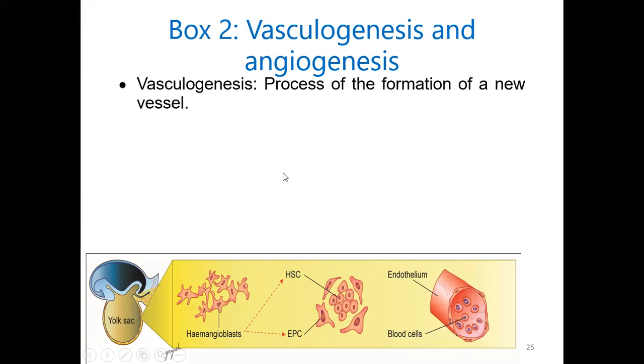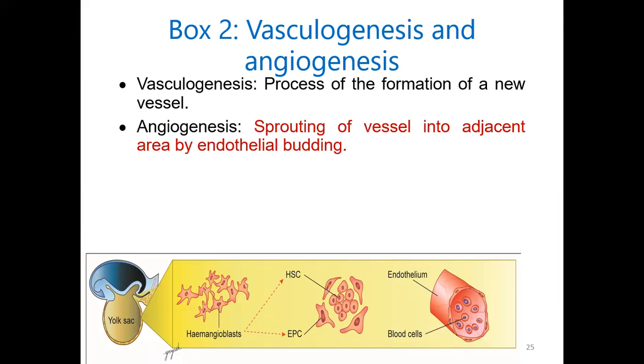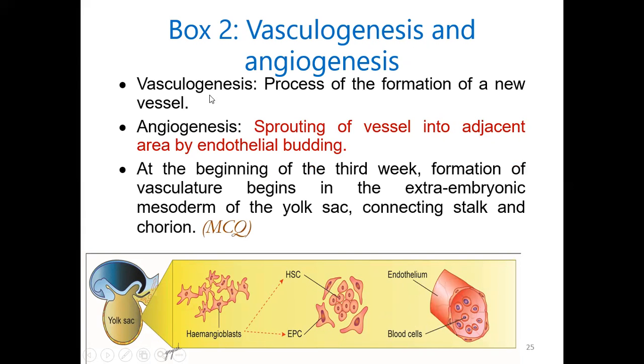Vasculogenesis is the process of formation of a new vessel, and angiogenesis pertains to sprouting of the vessel into the adjacent area by endothelial budding. तो अब ट्यूब तो बन गई वैस्कुलोजेनेसिस से, इसकी स्प्राउटिंग से जो होगा दैट इज एंजियोजेनेसिस. So angiogenesis is secondary to vasculogenesis. पहले वैस्कुलोजेनेसिस होगा, उसके बाद एंजियोजेनेसिस होगा.